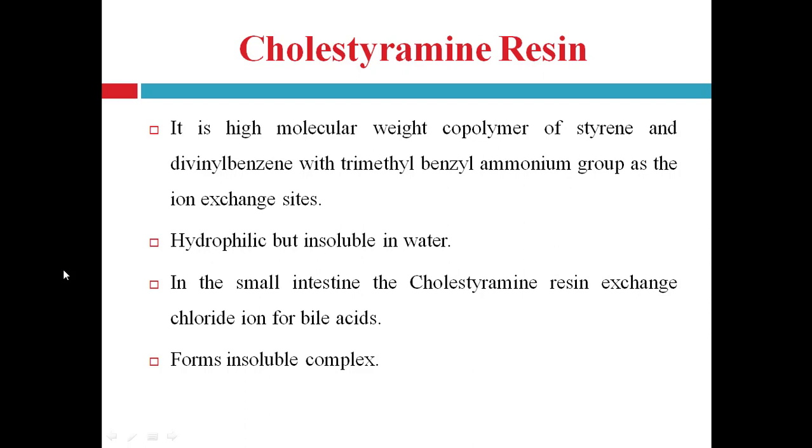They remain unchanged in the intestine, unaffected by the digestive enzymes, and not absorbed. In the small intestine, the cholestyramine resin exchanges chloride ion for the bile acids and forms an insoluble complex. This leads to increased loss of fecal bile acids and prevents reabsorption into the liver.